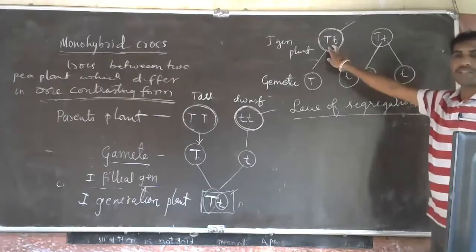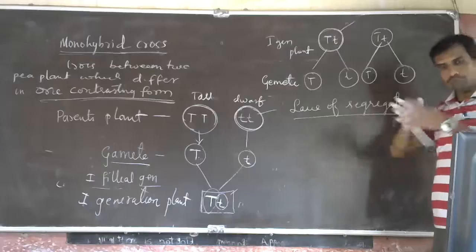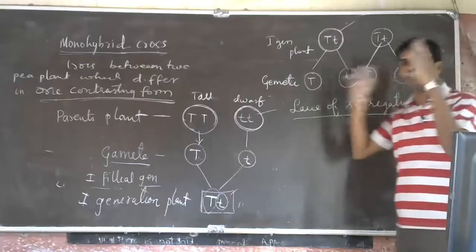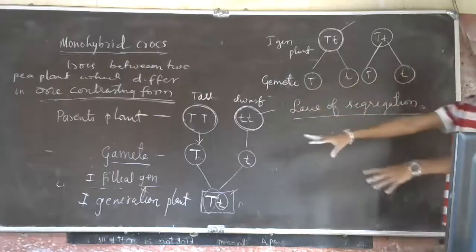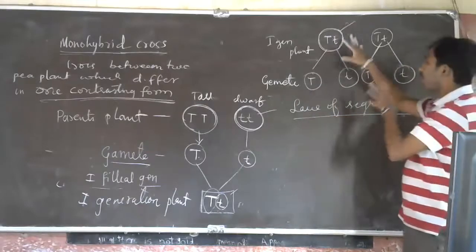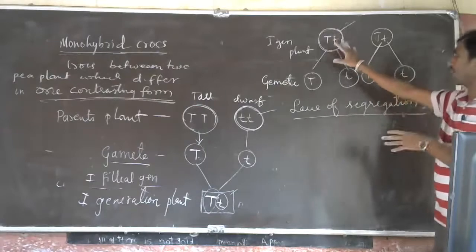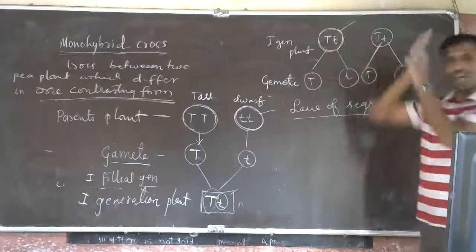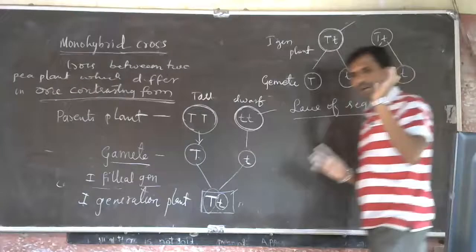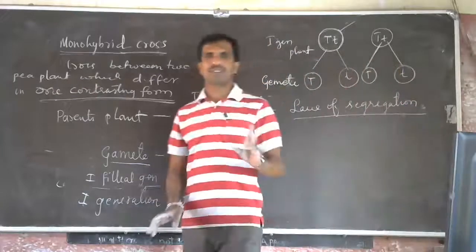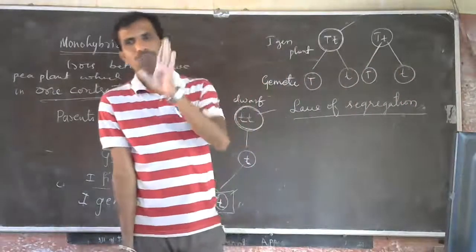Law of segregation: when two different factors of same characters will move independently to the gamete during the gamete formation. That means only one factor will be present in a single gamete. In one gamete one factor will be there. So one gamete will have only one factor.